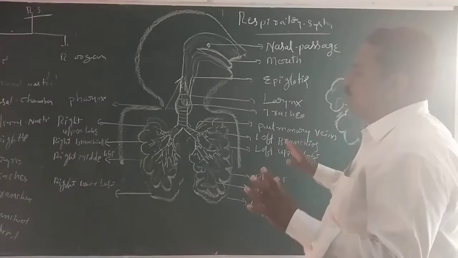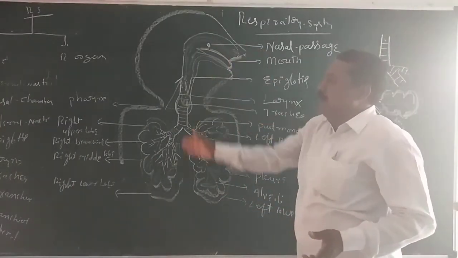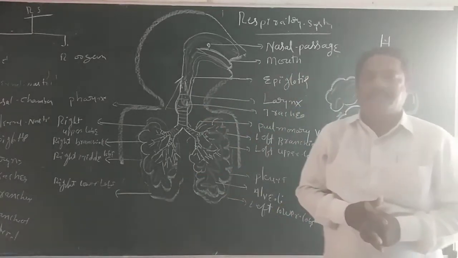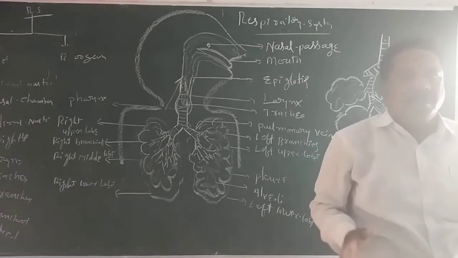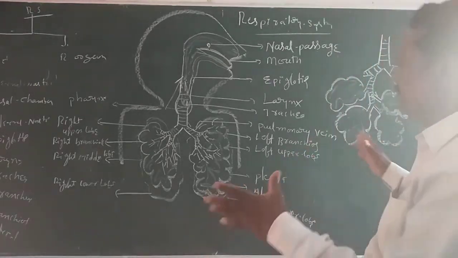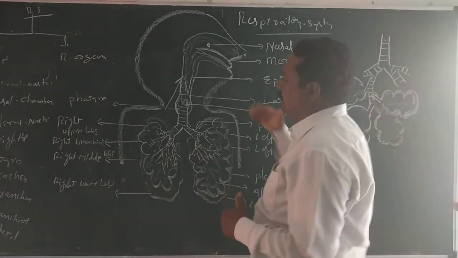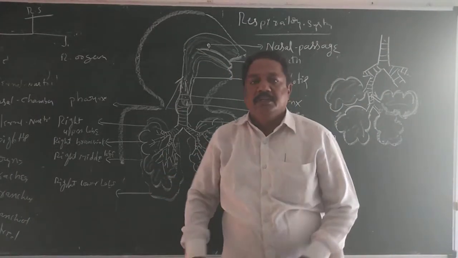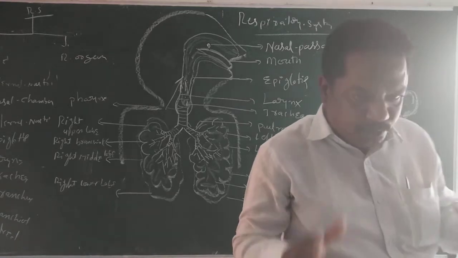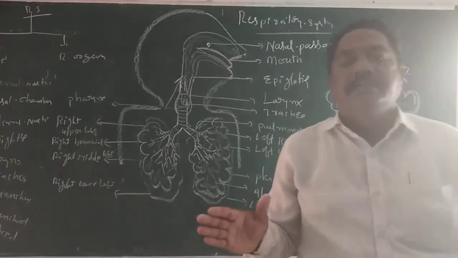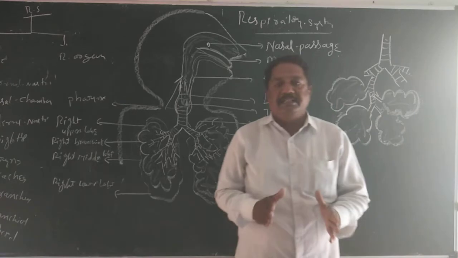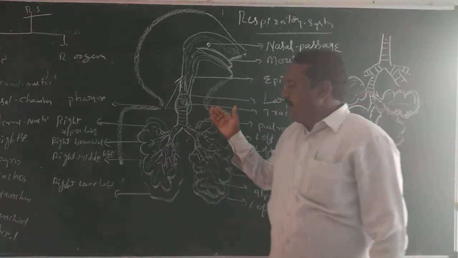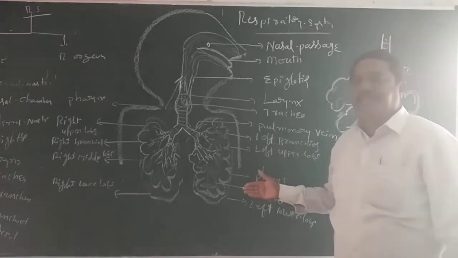Then there are the two lungs. The pair of lungs are present in the thorax region of the animal body, along with the heart. Now the respiratory system is basically classified into three main parts: external respiration, internal respiration and cellular respiration. Here I am explaining only external respiration, illustrating it with a diagram on the board.